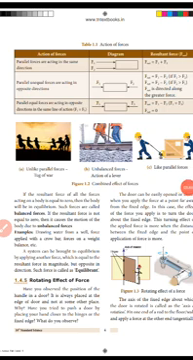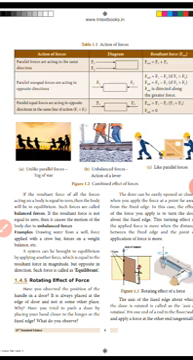Next topic is resultant force. When several forces act simultaneously on the same body, the combined effect of the multiple forces can be represented by a single force, which is termed the resultant force. It is equal to the vector sum. Vector sum means adding the magnitudes of forces with their directions.